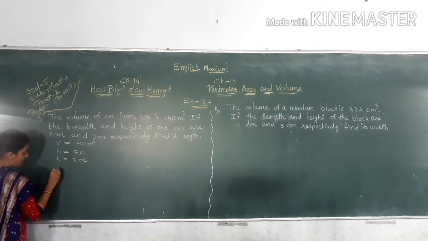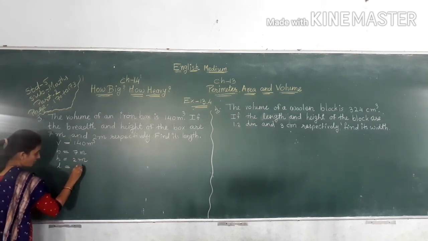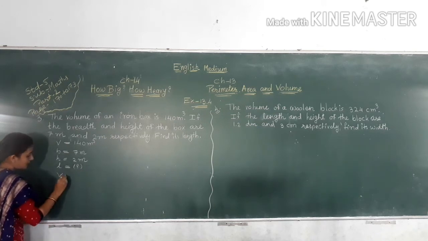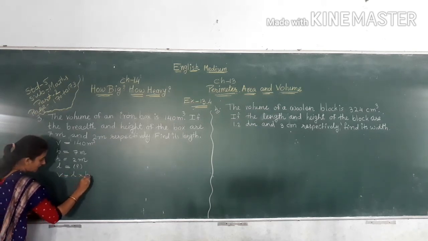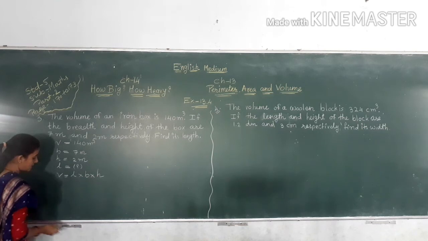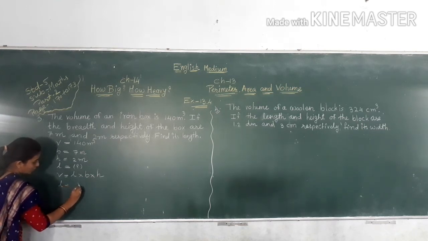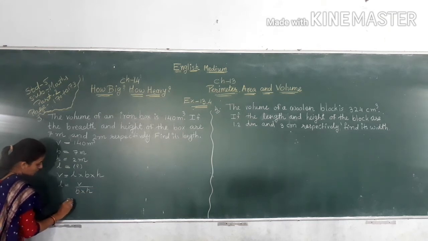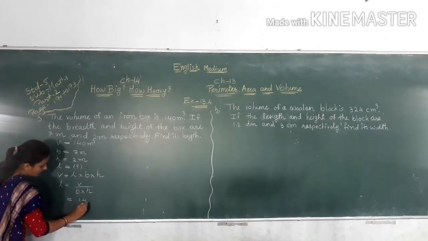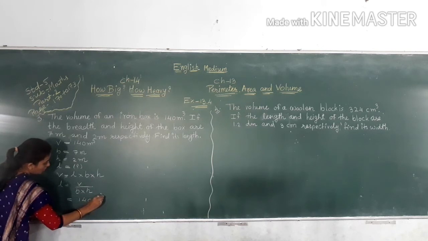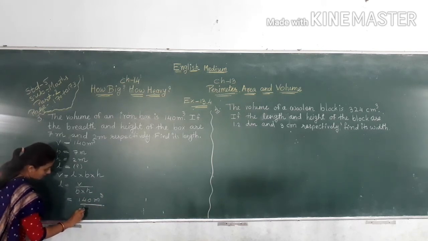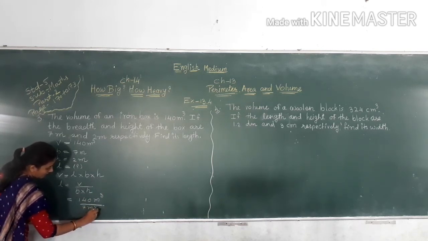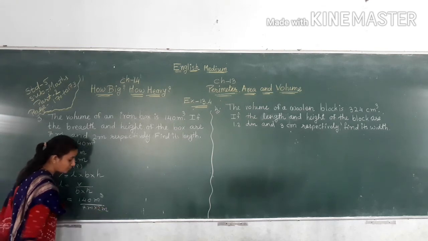We find L. V is equal to L multiply B multiply H, so L is equal to V divided by B multiply H. So L is equal to 140 meter cube divided by 7 meter multiply 2 meter.